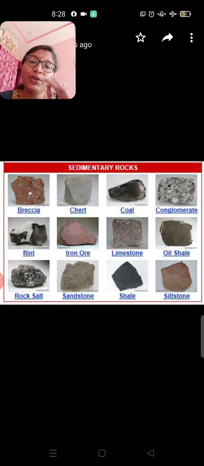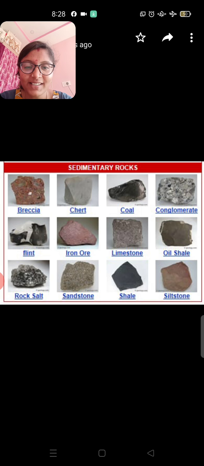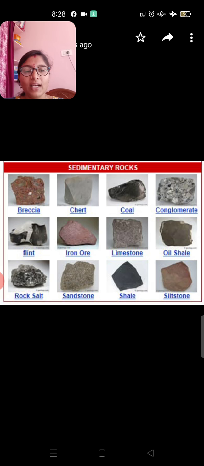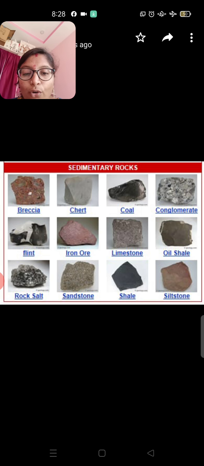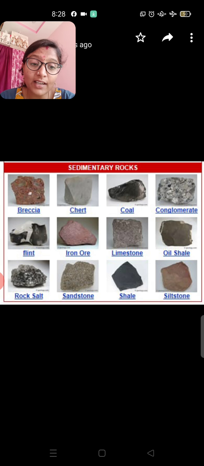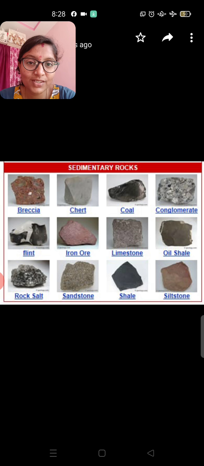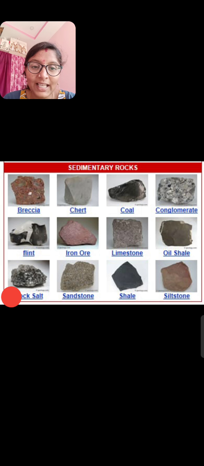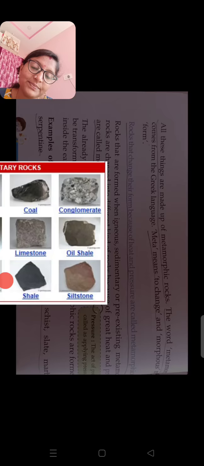We find them, but we don't care about them because we don't know their value. Yes, flint, iron ore, limestone, oil shale, rock salt, sandstone, shale, siltstone. These are the things which we use even for our daily purposes. Let's see what these are.